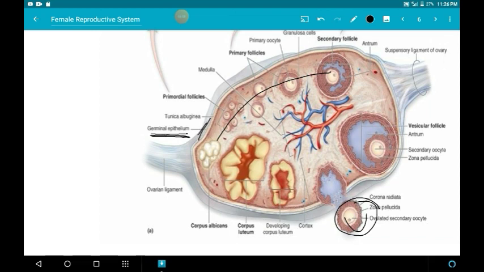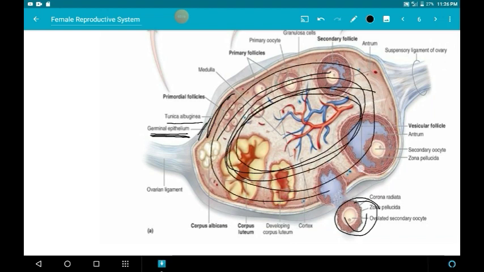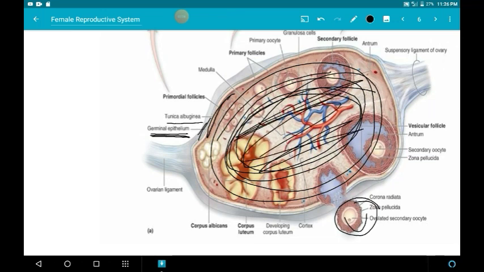Below that there is a dense connective tissue called the tunica albuginea, and it encloses a mass of connective tissue called the ovarian stroma. This entire region is called the ovarian stroma.